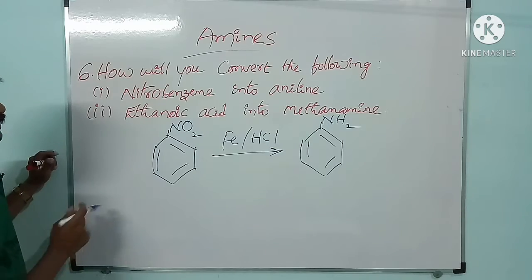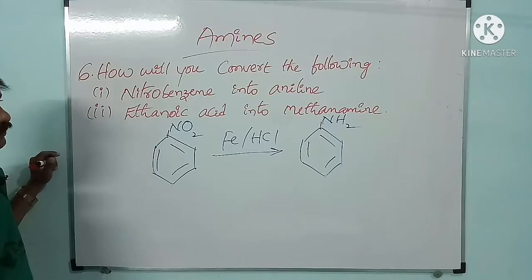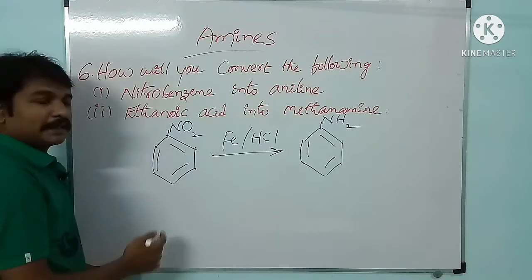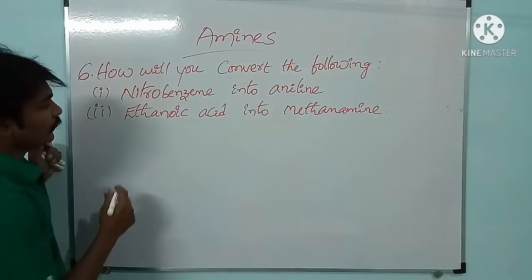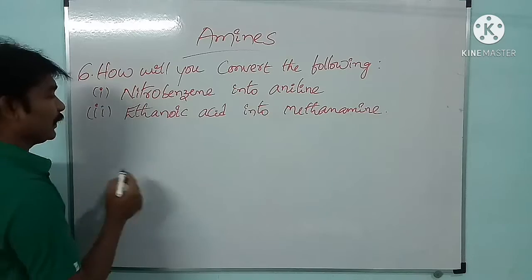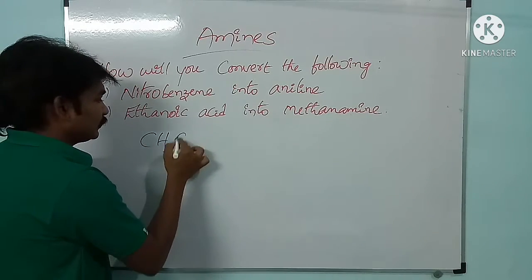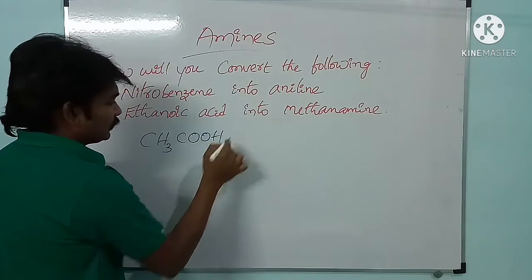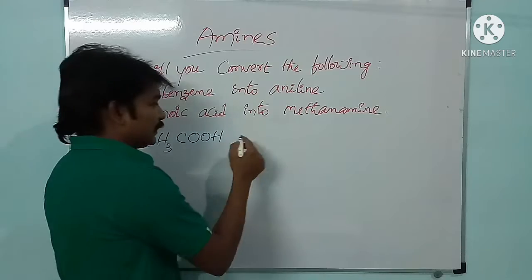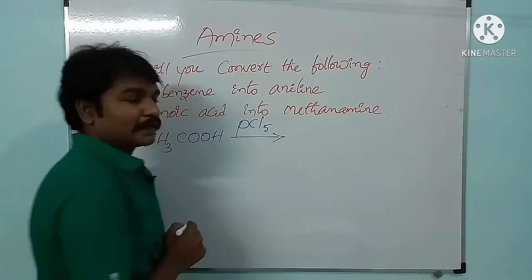And the next one is ethanoic acid into methanamine. Ethanoic acid, CH3COOH. See here, this ethanoic acid is treated with PCl5, phosphorus pentachloride.